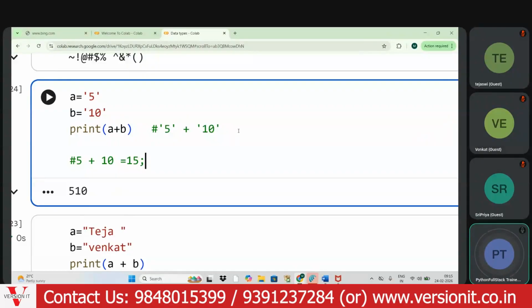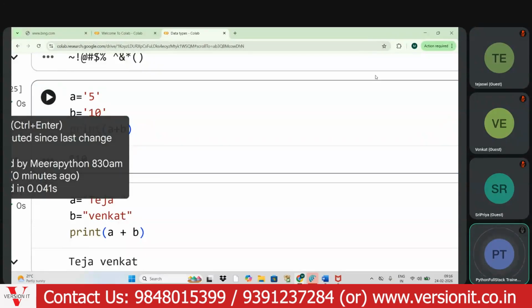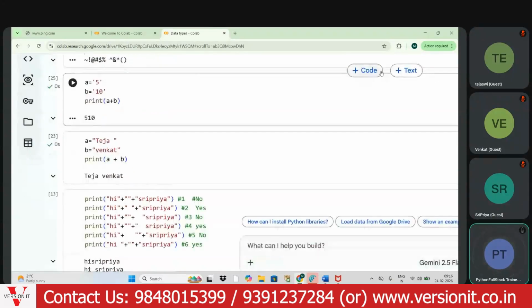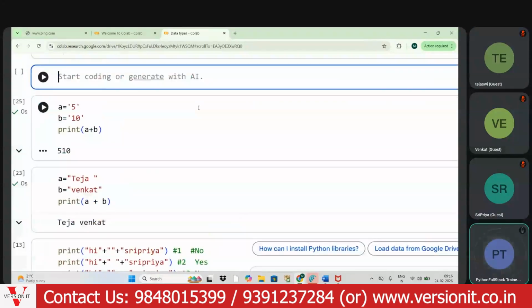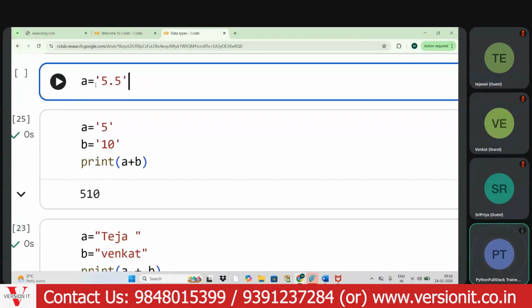Getting this point? Concatenation means joining the strings. Even integer type of strings we can concatenate. If I write A equals 5.5, it is a string, float type of string.